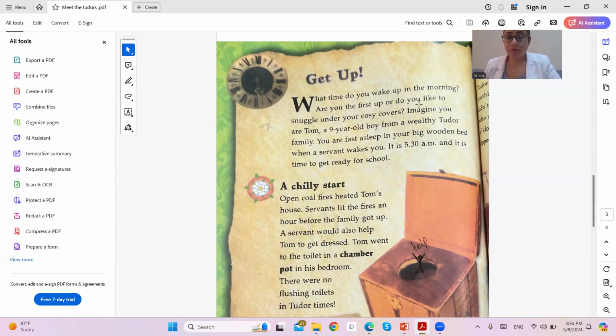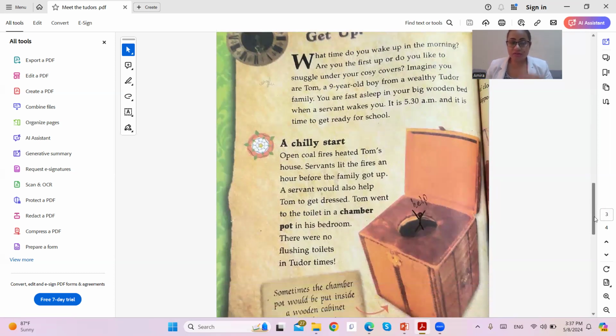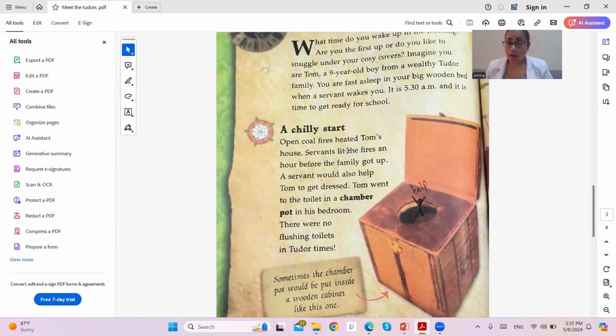And then we have here what they did when they woke up in the morning. Sometimes when we wake up, we snuggle in bed. However, this is not the right thing. Imagine that you are Tom, a 9-year-old boy from a wealthy Tudor family, fast asleep in your big wooden bed. A servant wakes you up. It is 5:30 a.m. and it is time to get ready for school. It is chilly, and the open coal fires at Tom's house were lit by servants an hour before the family got up.